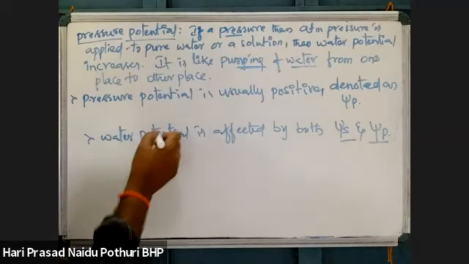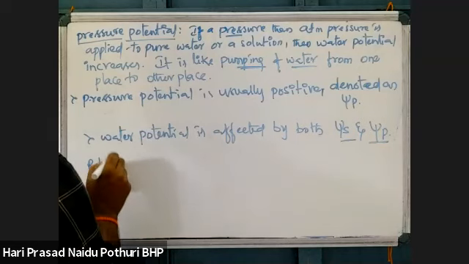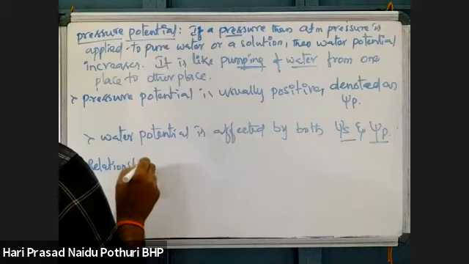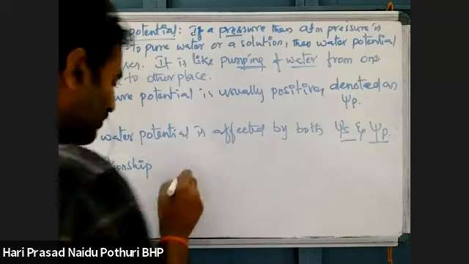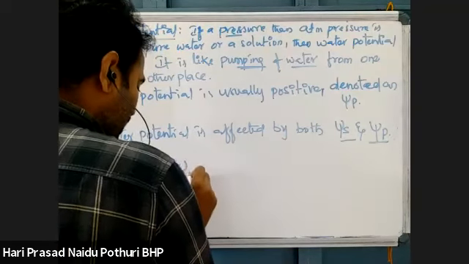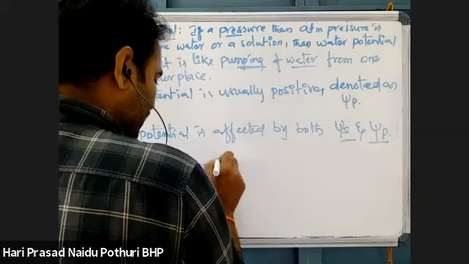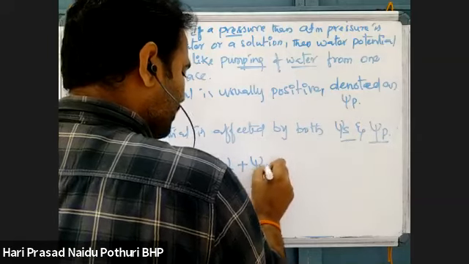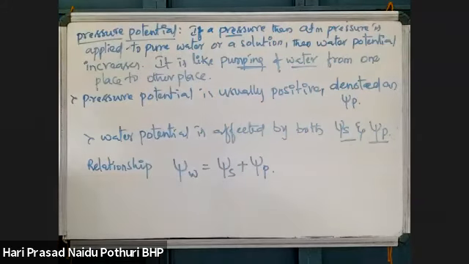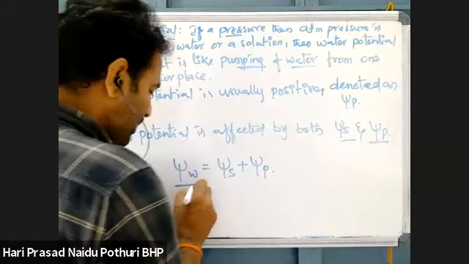So the relationship between water potential, pressure potential and solute potential can be given like this: water potential is equal to solute potential plus pressure potential.